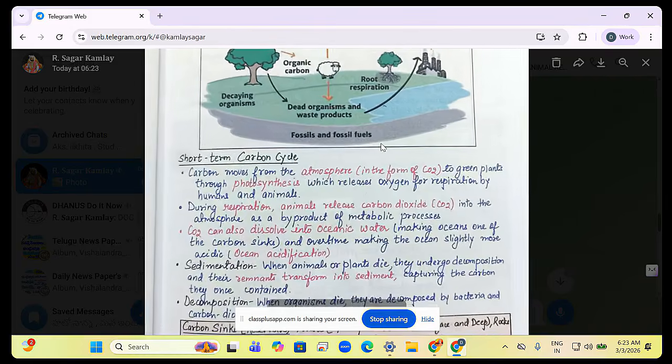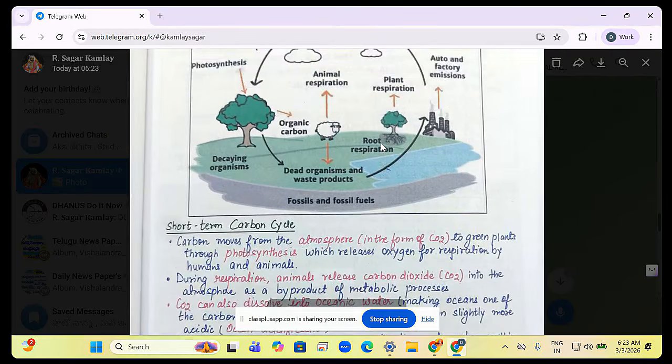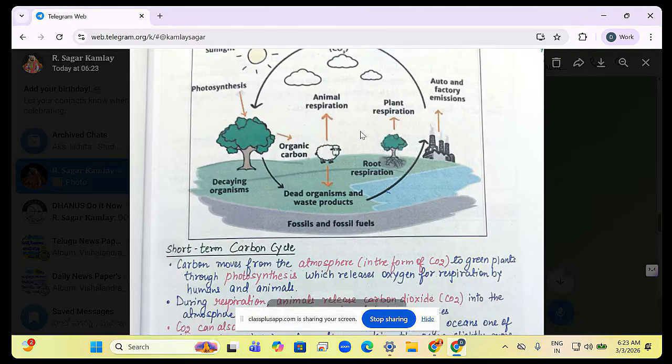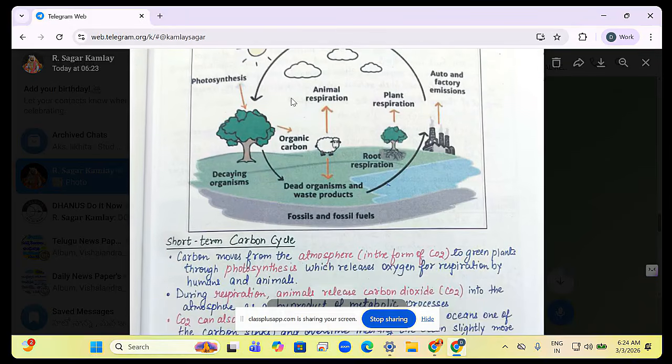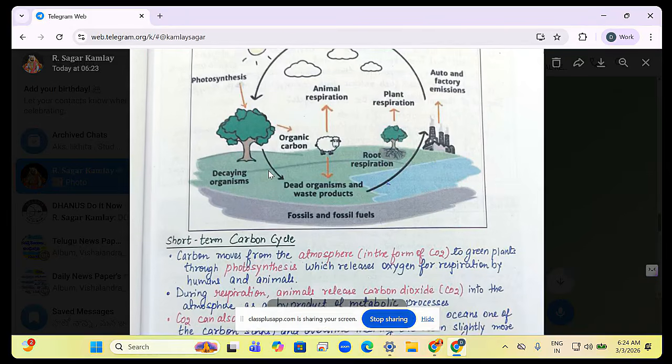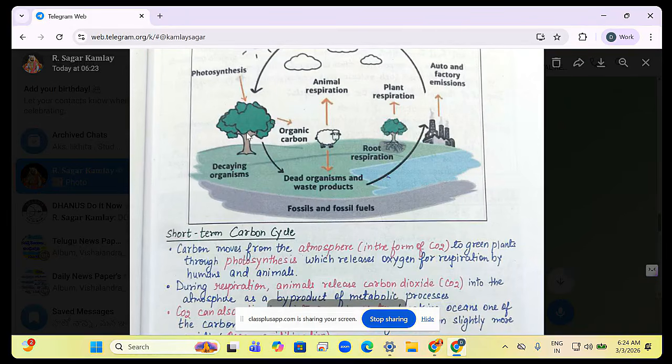Look here. Carbon moves from the atmosphere in the form of carbon dioxide to green plants through photosynthesis. Plants also respire. Due to respiration, they emit carbon dioxide. Plants or animals, in respiration we give out carbon dioxide.